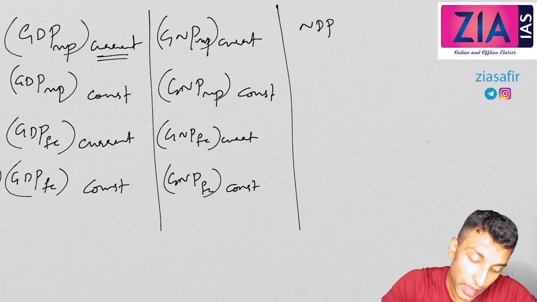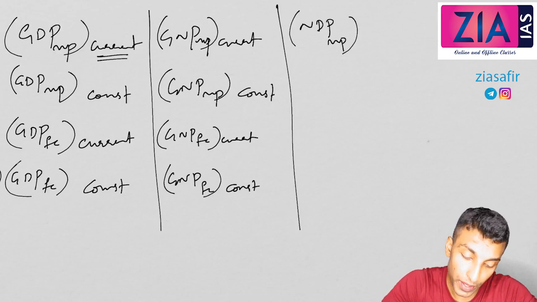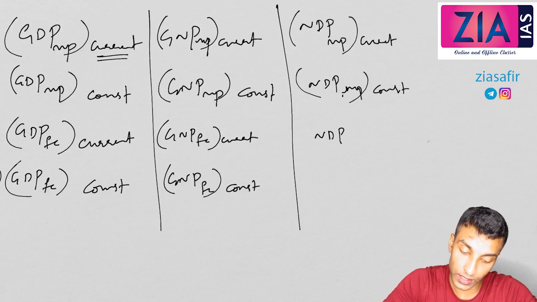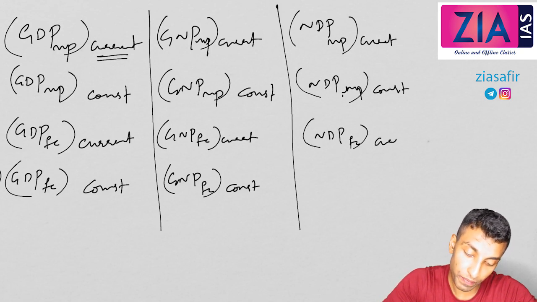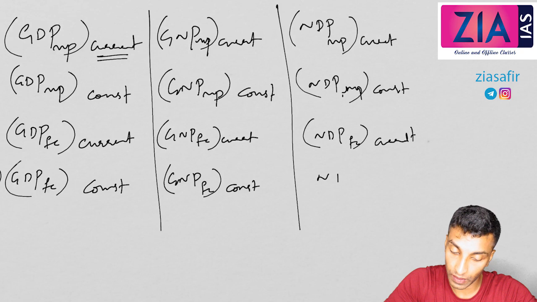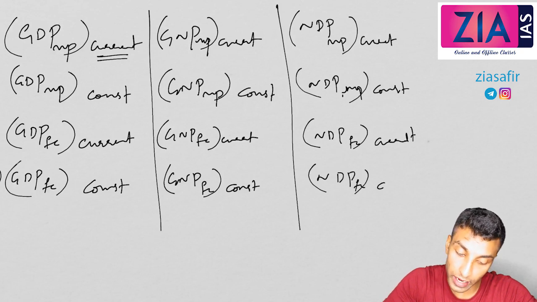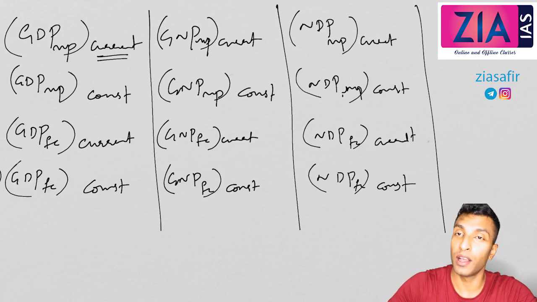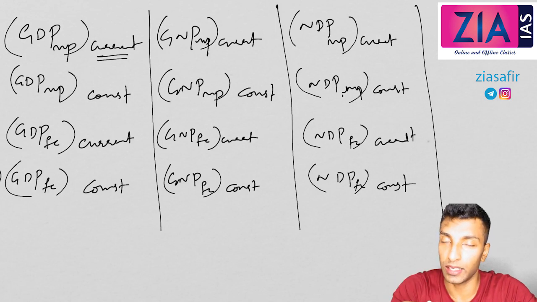Similarly, what you can do is NDP MP current, NDP MP constant, NDP FC current, NDP FC constant. I got another 4 concepts. Now what are the next 4 concepts? Yes, you said it correct.